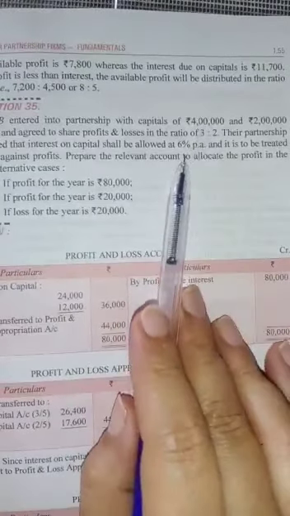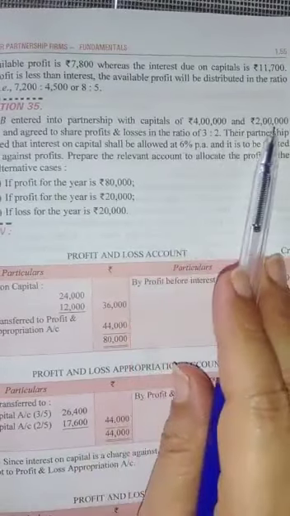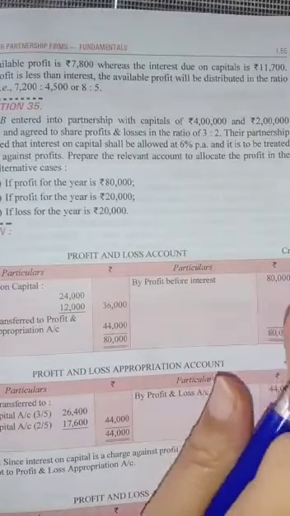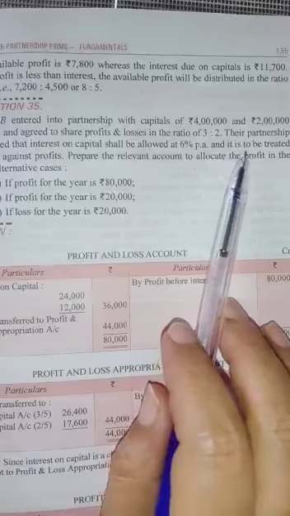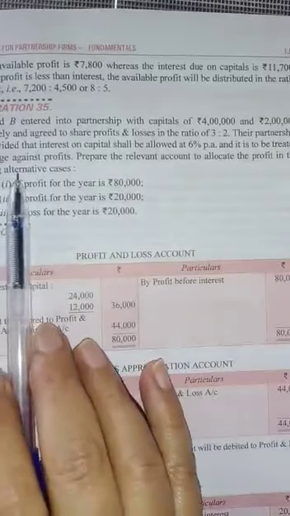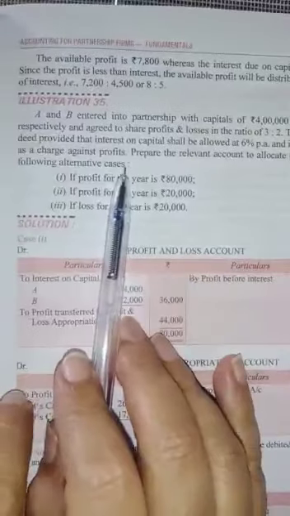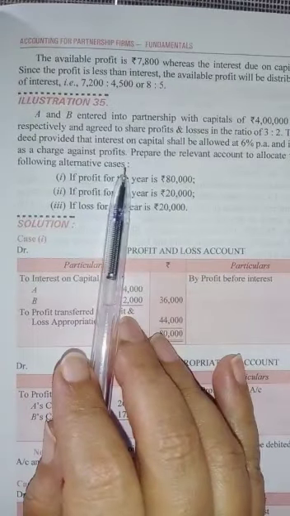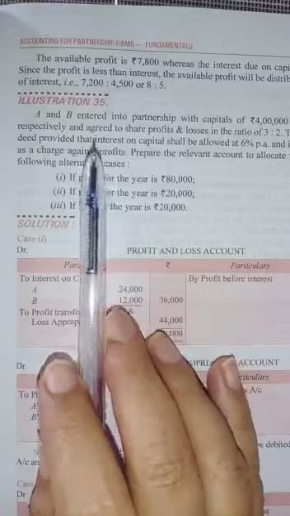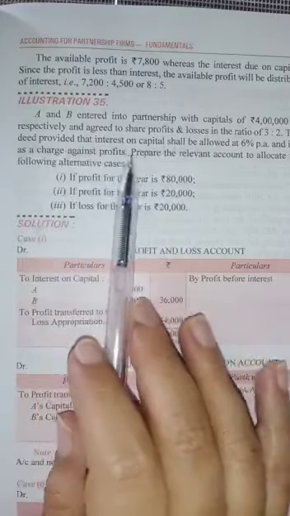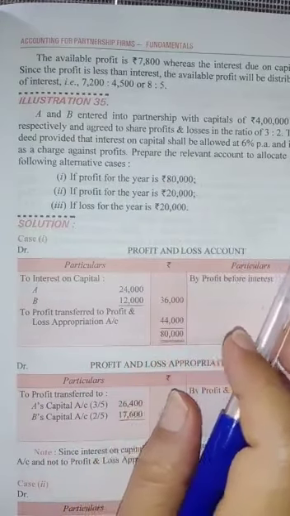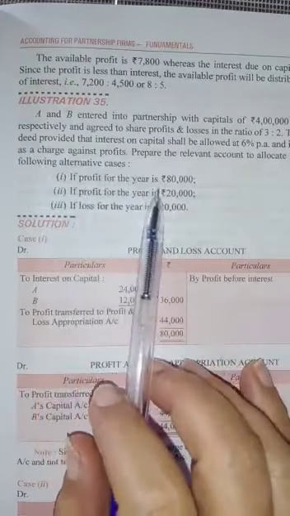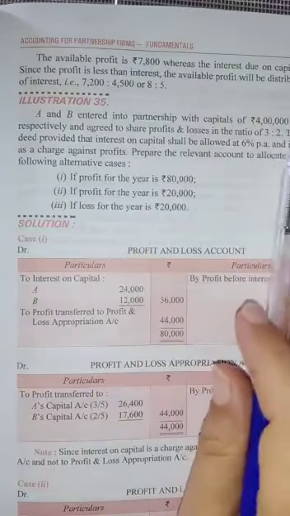So 6% of 4 lakh means 24,000 and 6% of 2 lakh is 12,000. In total we need 36,000. One important line is written here: it is to be treated as a charge against profits. Means we have to give the interest on capital, and it should be given out of profits or even losses. Charge means we have to pay it, and prepare the relevant accounts to allocate the profits in the following alternative cases. So you totally need 36,000.